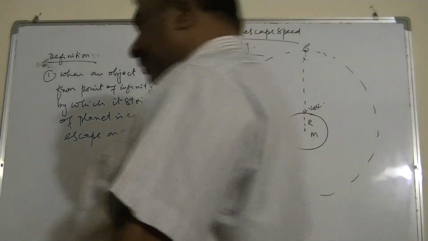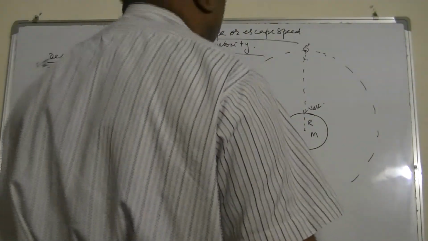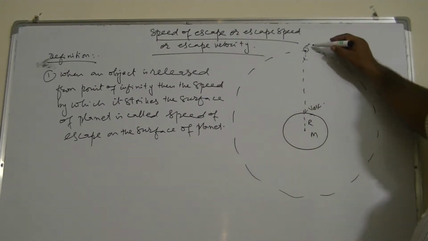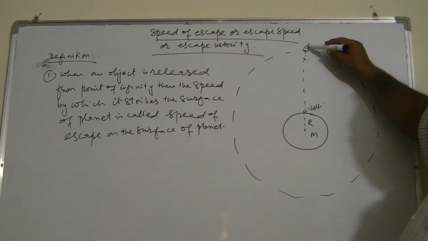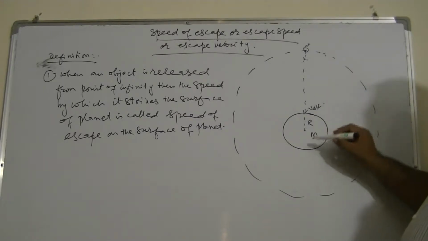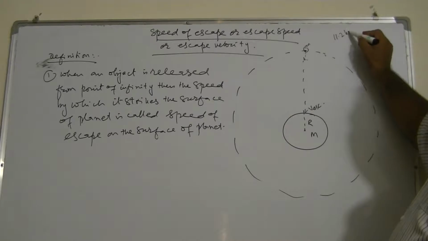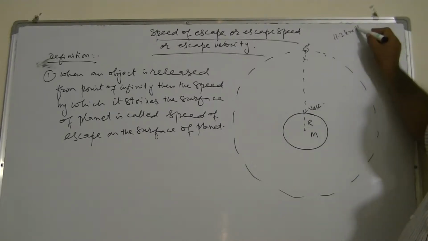This is an indirect definition. For example, suppose this is any object, and it is released from the point of infinity towards the Earth. Now, the speed of escape of the Earth is 11.2 kilometers per second. I will prove it later on.